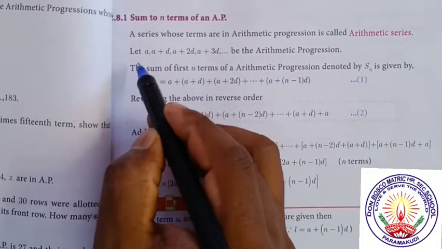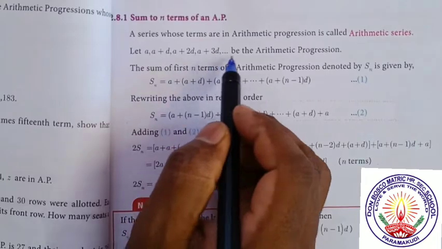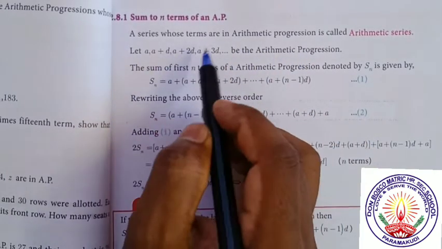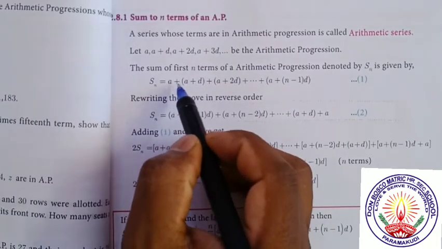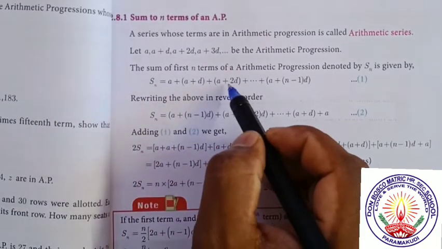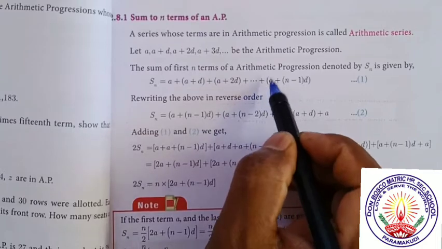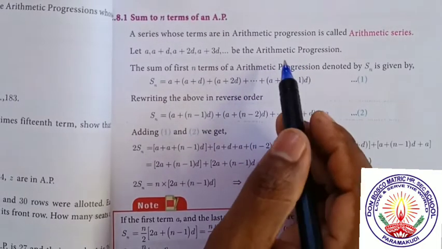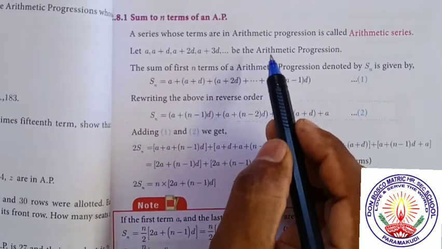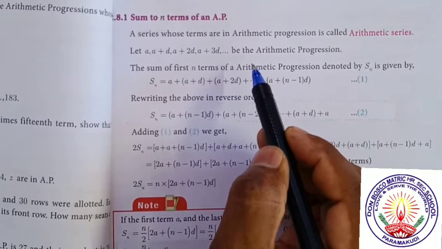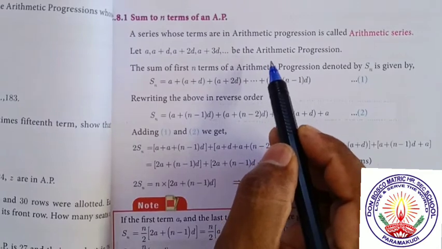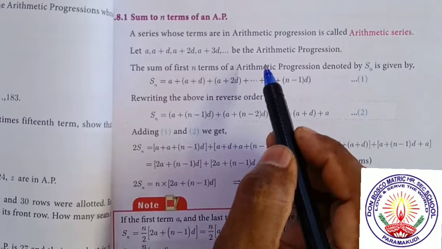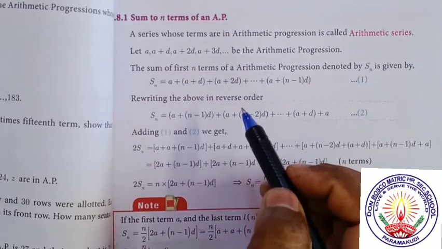Suppose consider a, a plus d, a plus 2d, etc. in arithmetic progression, where a is the first term and d is the common difference. If we write a plus (a plus d) plus (a plus 2d) plus dot dot dot like that, this series is called an arithmetic series. The sum of terms in arithmetic progression is the arithmetic series.